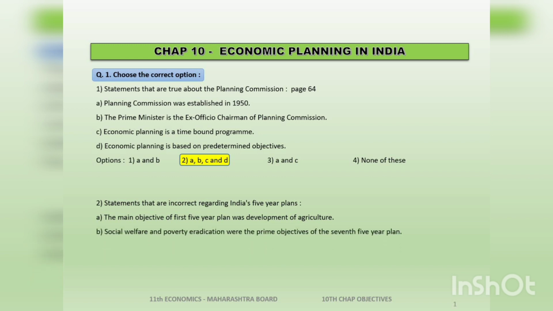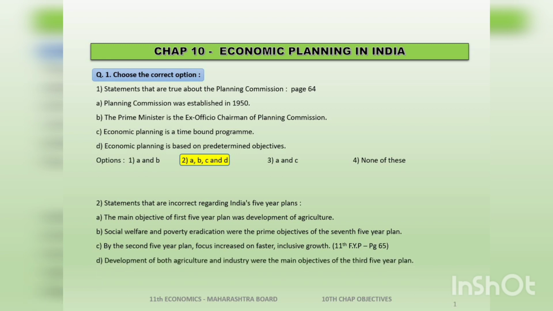Social welfare and poverty eradication were the prime objectives of the 7th 5-year plan. That's dead sure right. It is 120% right. By the second 5-year plan, focus increased on faster and inclusive growth. This is wrong. Faster and inclusive growth was the 11th 5-year plan. All inclusive growth and sustainable growth was the 12th 5-year plan, whereas the second 5-year plan had all its focus on heavy industries. So this is the wrong statement.